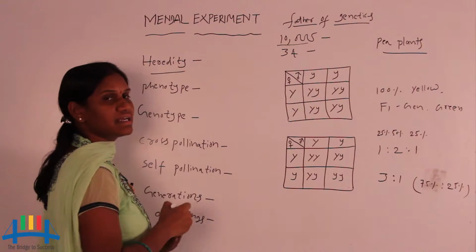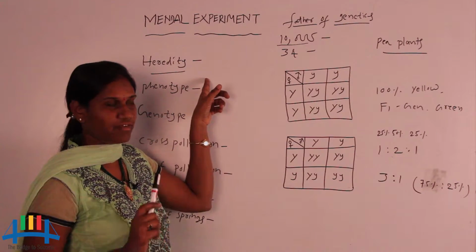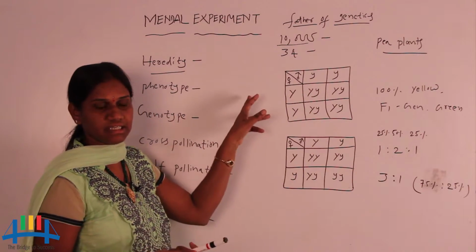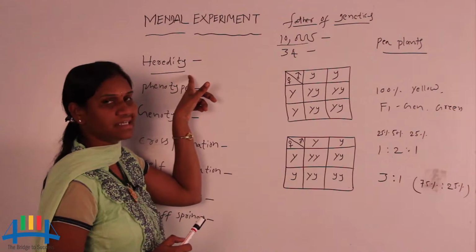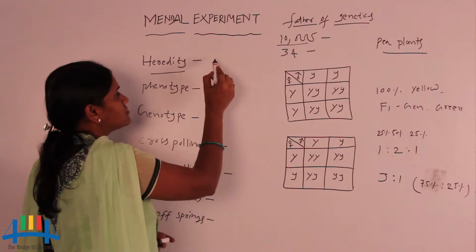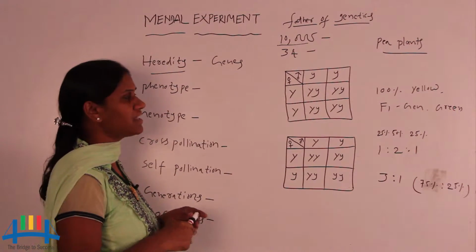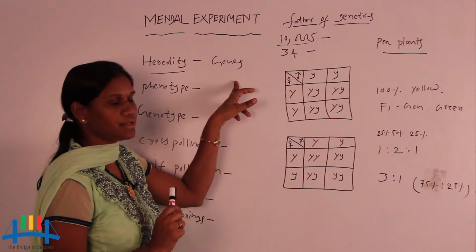First, heredity. Mendel first said that, through the genes, some characters, called traits, are passed from one generation to another generation, like from parent to next generation. This is called heredity through the genes. Some characters are passed from parent to progeny, and this is called heredity through the genes. So he discovered this for the first time.